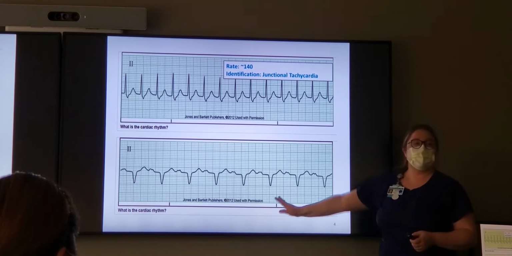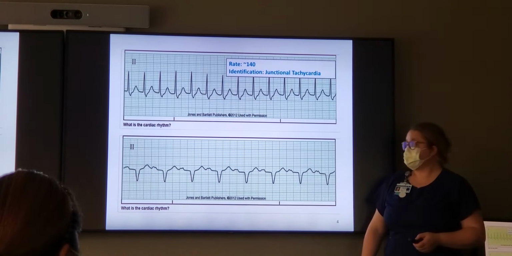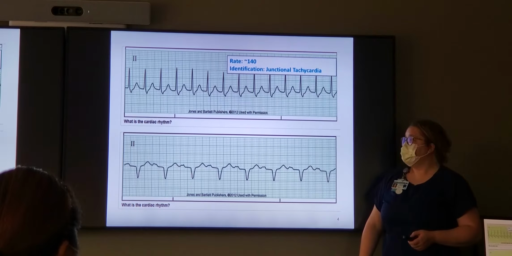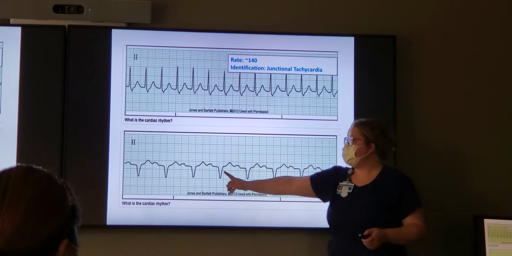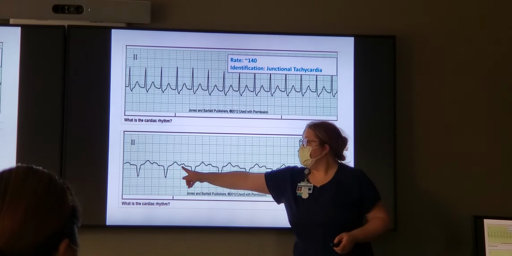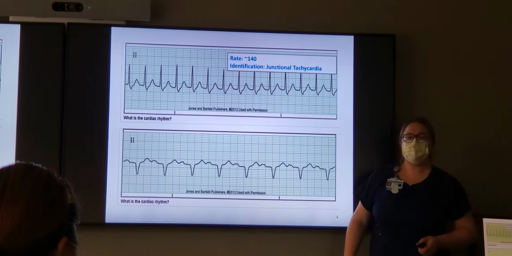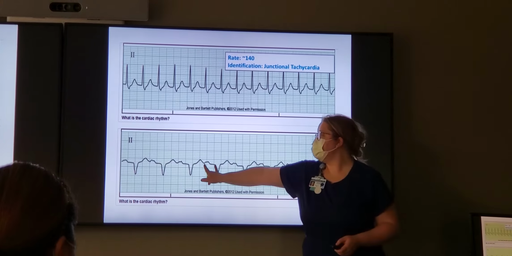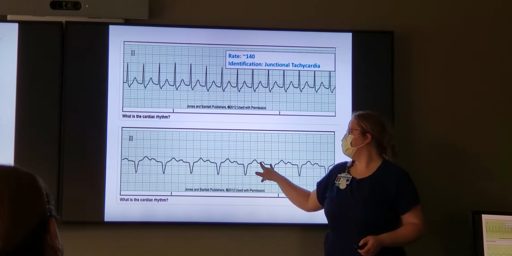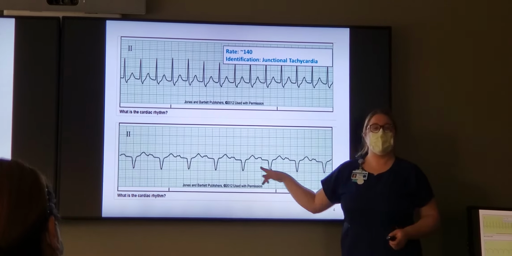All right, bottom one, are we regular or irregular? Regular. Do we have P waves? Yes, we do. They're way back here, right? Do we have a problem with our PR interval? Yes. What's wrong with it? It's long. Does it remain the same? Yes. Okay, so we have a problem with our PR interval.